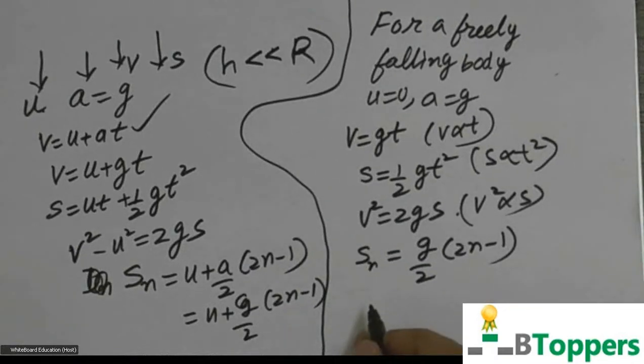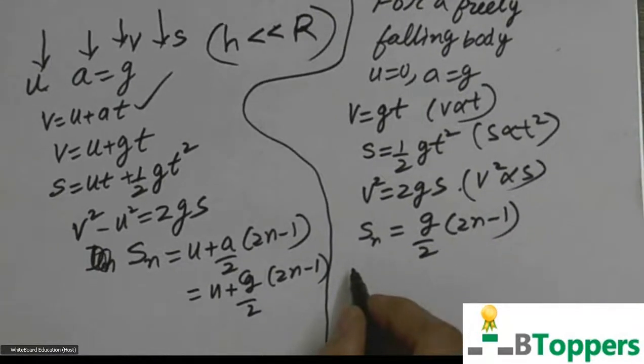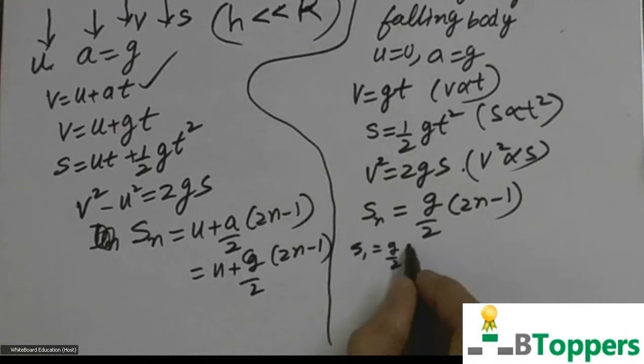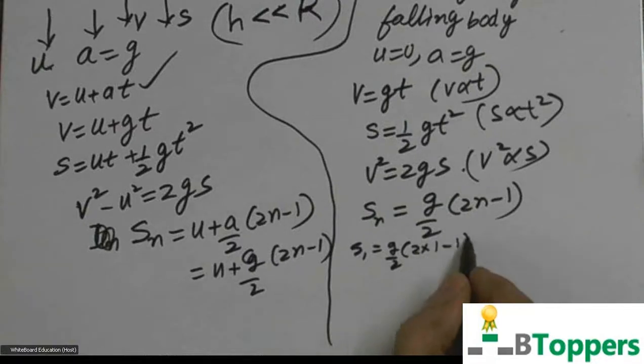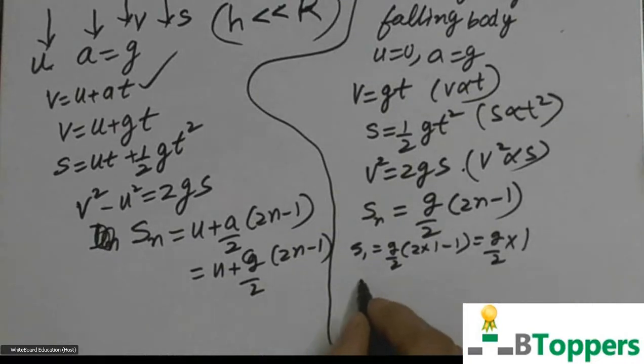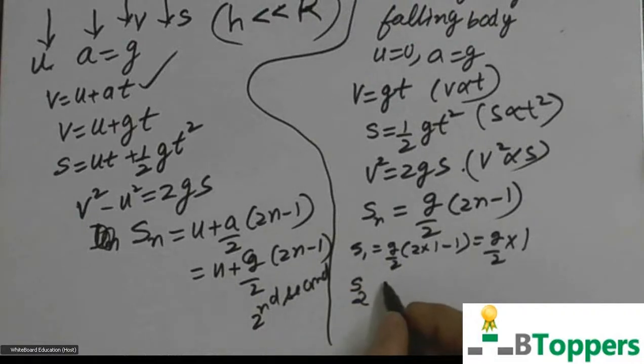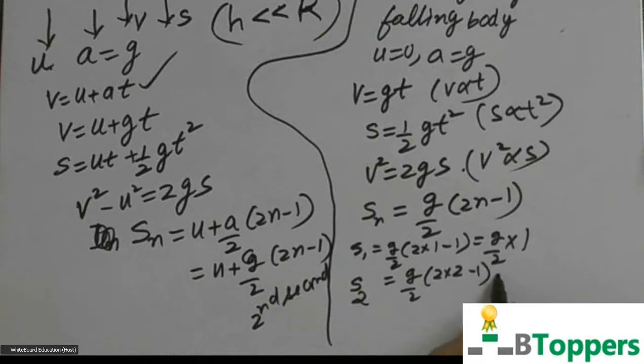Suppose if you want to find the displacement covered in the first second of its fall, then you can substitute here n equal to 1. That will be g by 2 into 2 minus 1, or g by 2 into 1. Of course, it's numerically. Let S2 denote the distance covered in the second second. That can be found by substituting n equal to 2. That will be g by 2 into 3.